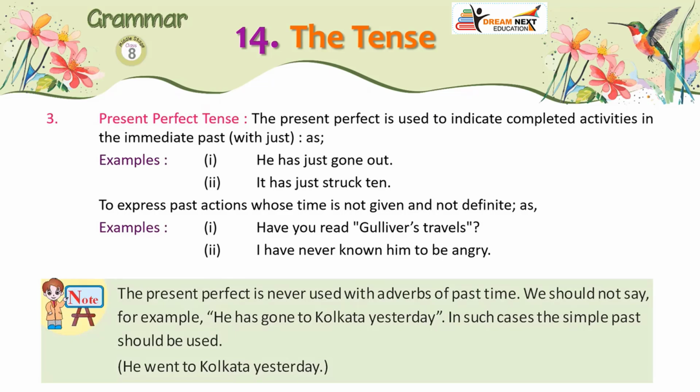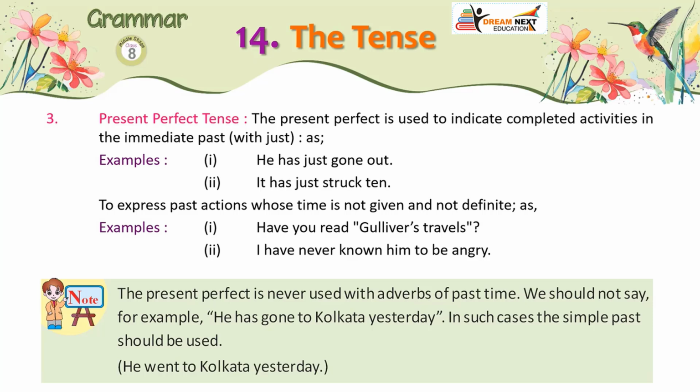3. Present perfect tense. The present perfect is used to indicate completed activities in the immediate past with just. Examples: 1. He has just gone out. 2. It has just struck 10.